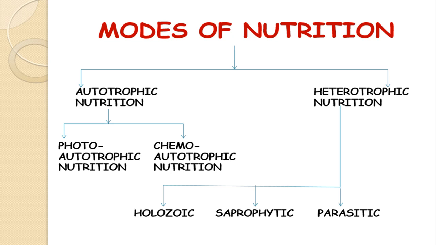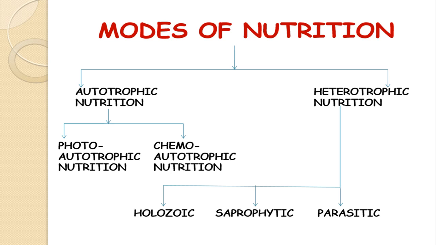In heterotrophic nutrition, the organism depends on another organism for its food. The first is parasitic, where one organism depends on the other, where one has the advantage and the second has the disadvantage. The first organism snatches the food from the second organism, and then it is known as parasitic. Saprophytic is quite different from parasitic. In parasitic there are two organisms, both alive, but in saprophytic there are two organisms where one is dead, and the second organism takes the nutrients from the dead and decaying plants and animals, right?